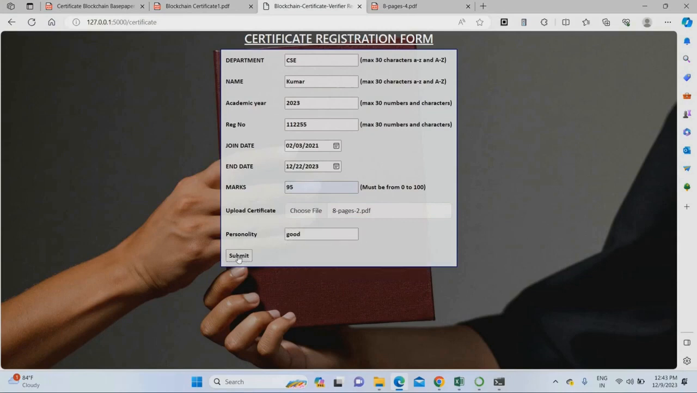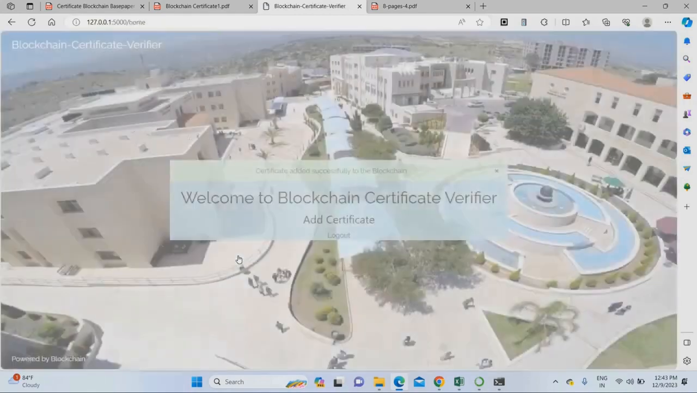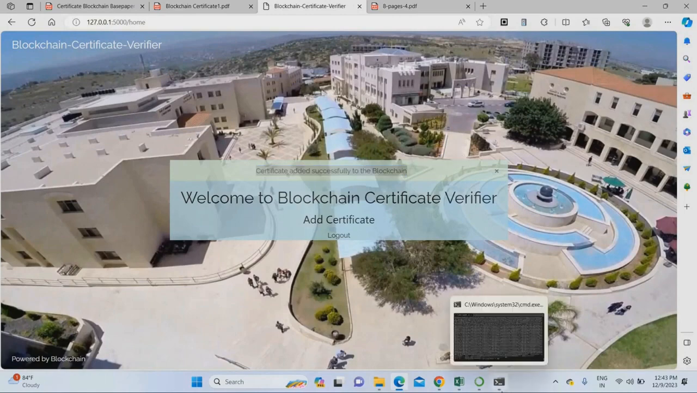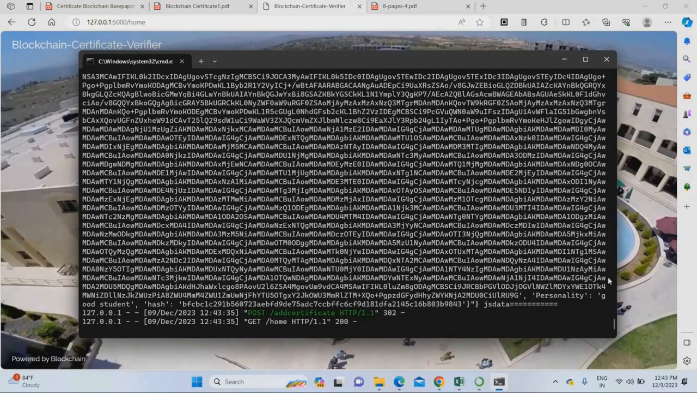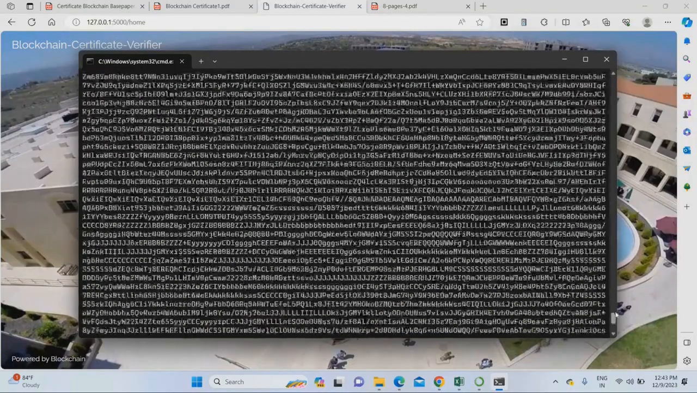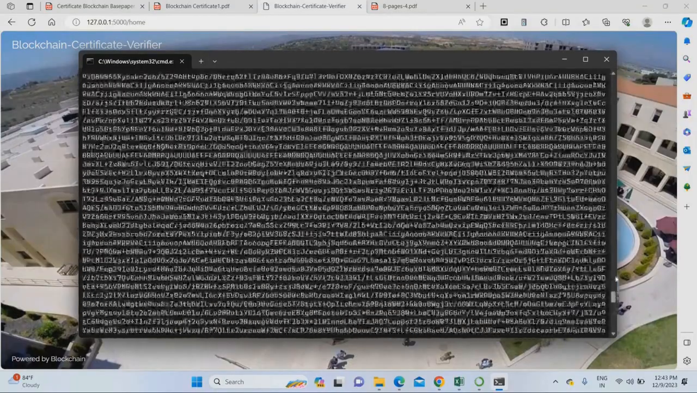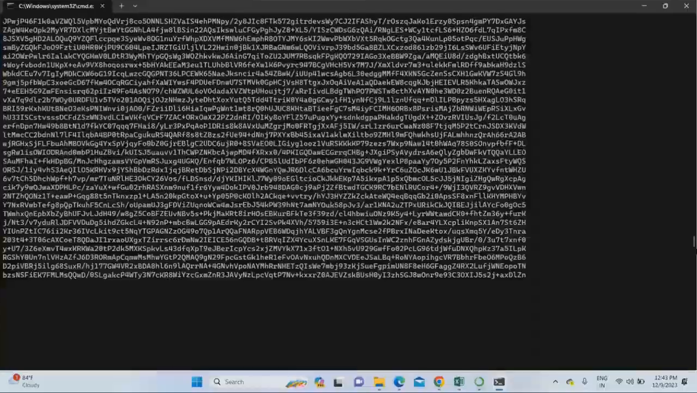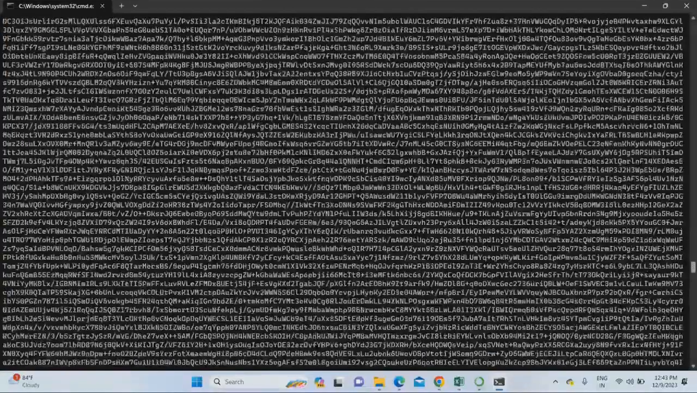Just submit. Once you submit, the data is converted into hash format. Certificate added successfully to the blockchain. The certificate was added to the Ethereum network successfully. You can see the hash data here. The complete data is converted into hash format. This is the hash data of that particular certificate.